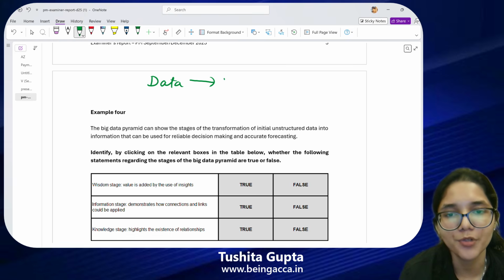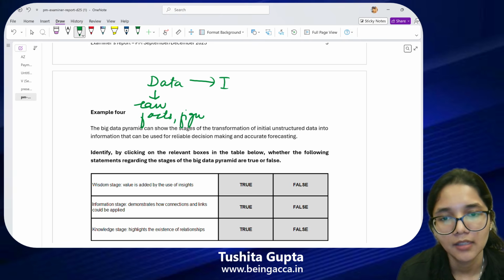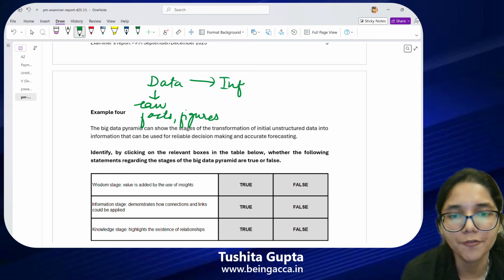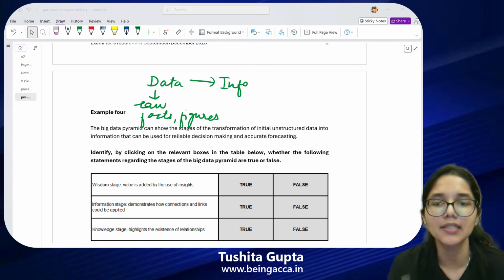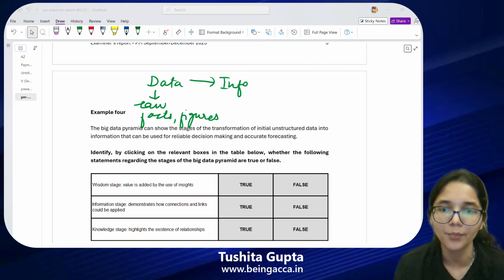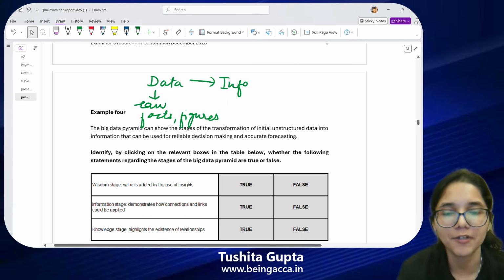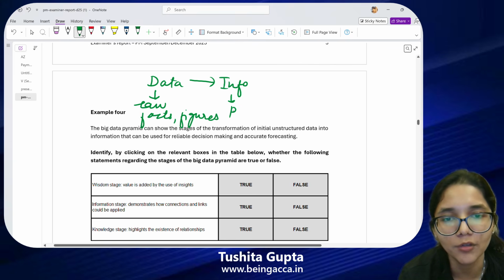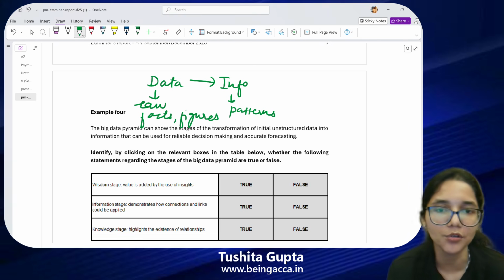So data is processed. It's raw. Data is basically raw facts and figures, and then it's converted into information. What exactly is information? Information is where I am using this particular data which I have collected, arranging it in a proper manner and trying to find out the different relationships, the trends and the patterns. So when it comes to information, I am looking for patterns so that I can find out how the different things are related to each other.